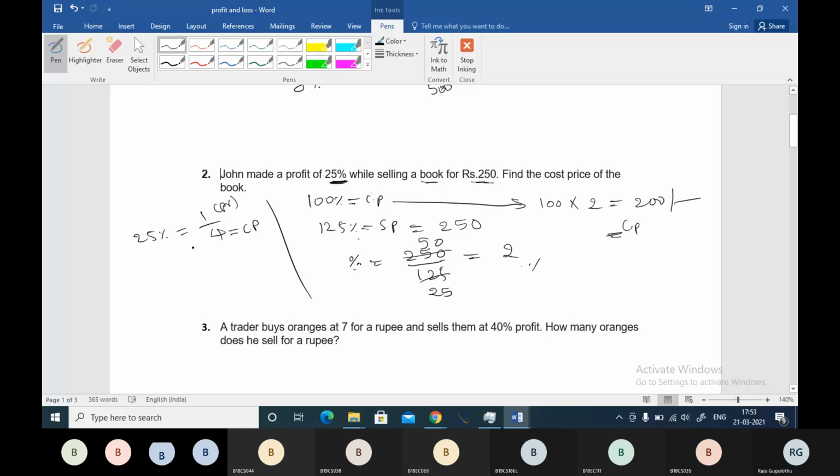Here selling price will be your cost price plus profit. That means 5 units is the selling price, and this 5 units selling price is given as 250 rupees. From there clearly 1 unit is equal to 50 rupees, and you want the cost price, which you have considered as 4 units. That means 4 into 50 rupees, so 200 rupees will be the cost price. Either you can go with this method also. Our main aim is that we should be able to answer the question within the given time.